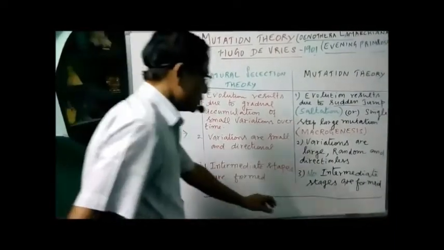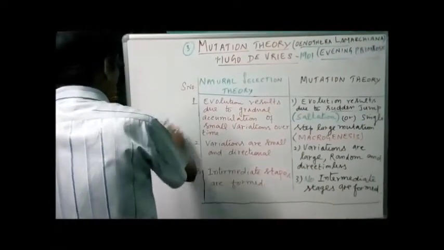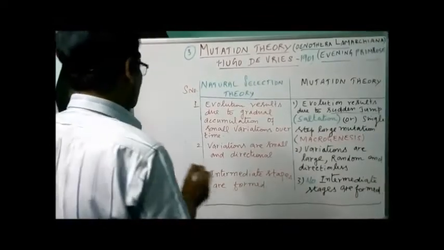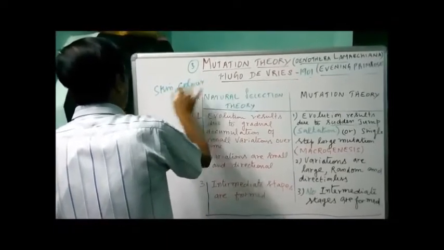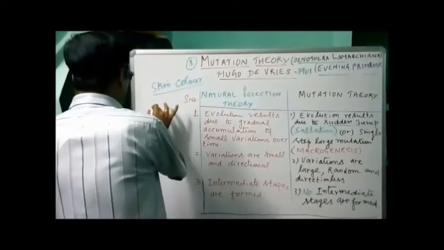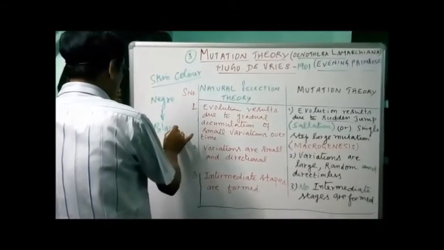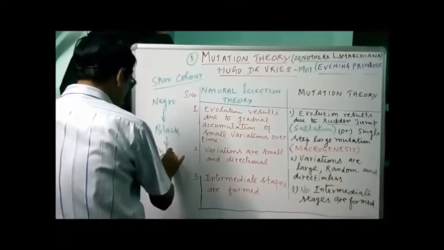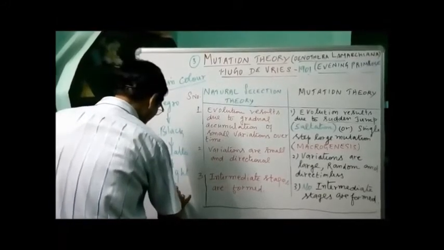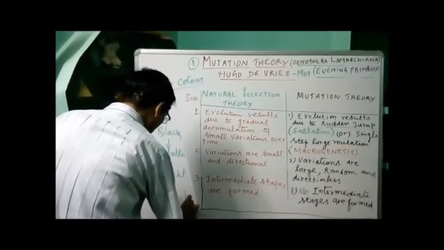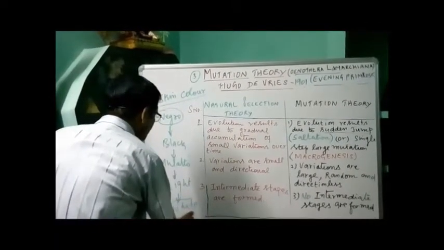Now between the two extremities, we have intermediate stages of form. So we have continuous variations, we can say. If we take skin color in humans, we have different shades of skin color. One is negro, then we have the black, then we have mulatto, then we have the light variety, and finally white. Now the two extremities are negro and white.